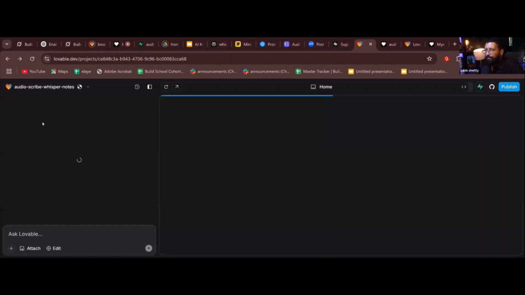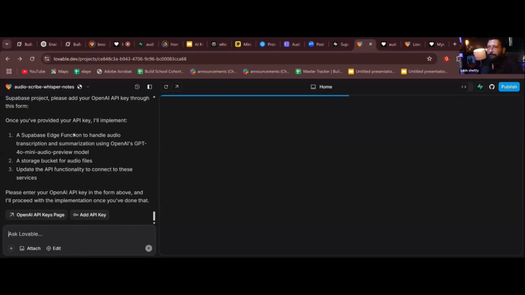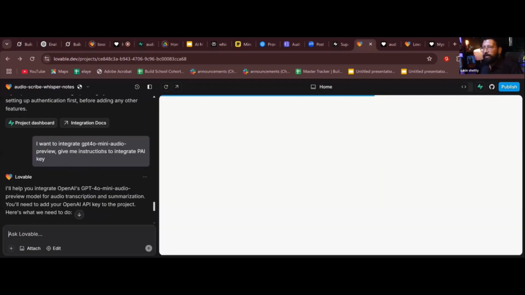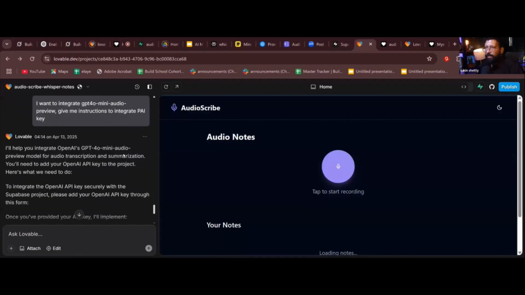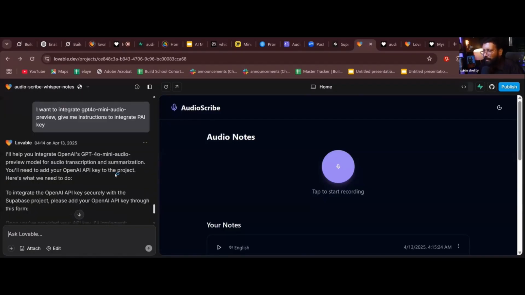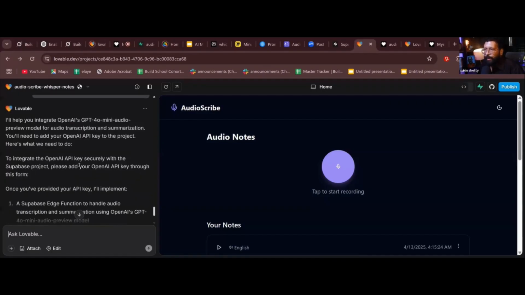So I want to integrate, mini order to integrate API key. So if you see, even if you do some mistakes, I generally do a lot of spelling mistakes. It understood, right? That is what it said. To integrate the OpenAI key security within the Supabase project, it gives you all the instructions what you need to do.